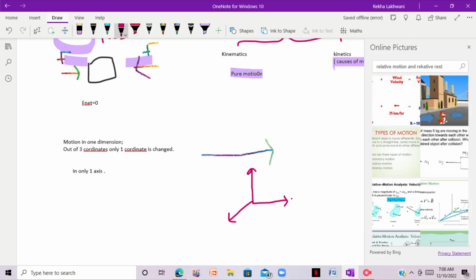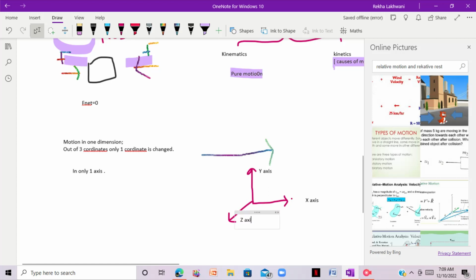For example, motion number one is x1 i, where i is the unit vector, it is a vector, right?